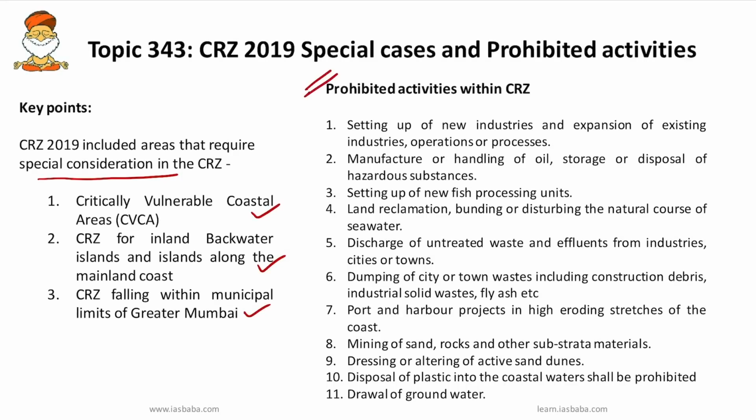Next, one should know what activities are prohibited within the coastal regulation zone. Some activities can be a little bit confusing and tricky if they come up in a statement, so you should read and revise this particular list. Setting up of new industries is prohibited, as well as expansion of existing industries. Here it might be a little bit confusing. Manufacture or handling of oil, and storage or disposal of hazardous substances, is also prohibited, and setting up of new fish processing units is also prohibited.